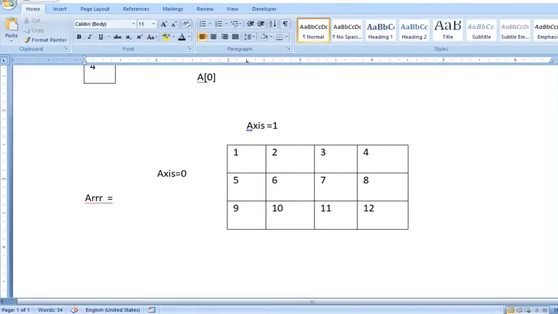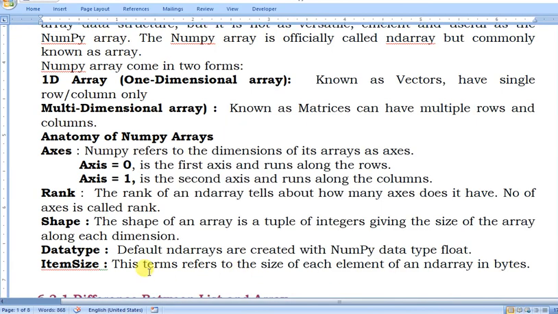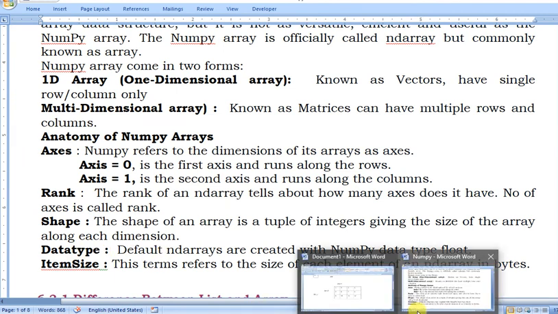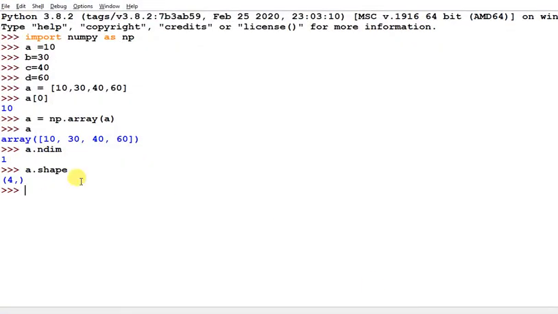Next is data type. By default it creates an array in float type. If you want to know the data type of the array, you can pass A dot dtype, and it will return int32, because all the data in this array is in integer form.